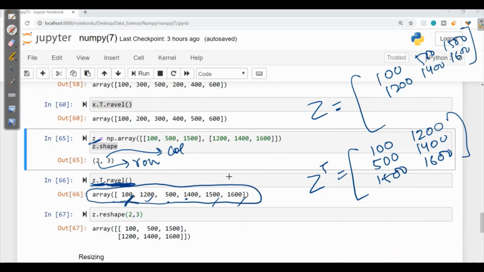Now again, if I want this flattened form in the original shape, I can directly write reshape and I need to give 2 into 3 is 6. Otherwise it will give an error. And with the help of reshape, we will get the original array.